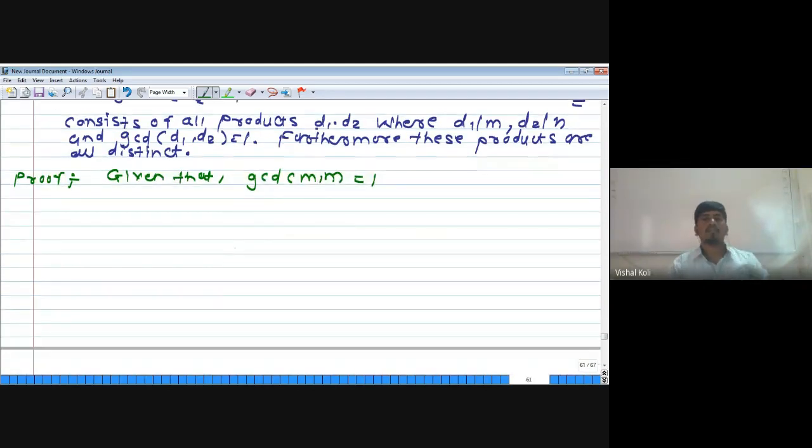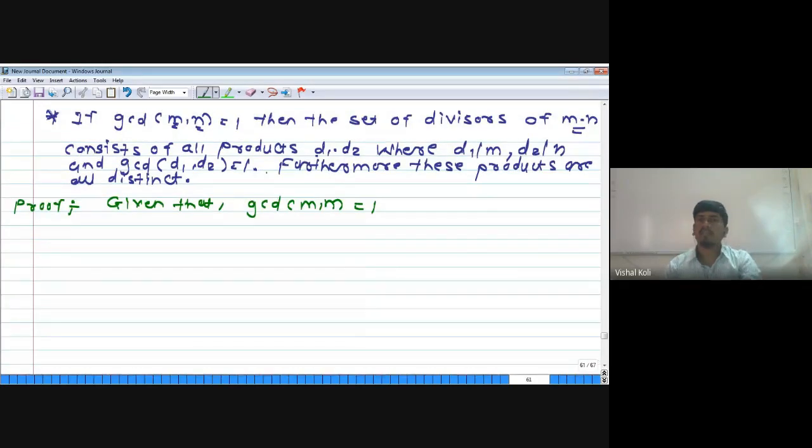Now, if possible, suppose that either m equal to 1 or n equal to 1. Again, there is no meaning for the product m into n, since if m equal to 1, then m into n is nothing but n, and if n equal to 1 then m into n equal to m. So there is no meaning for the value m into n. So here we have to choose the values of m and n greater than 1. Okay, let m greater than 1 and n greater than 1 be any two integers.